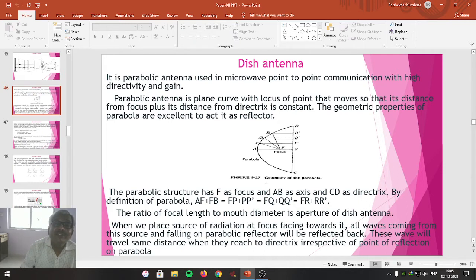Student friends, this is the shape of the parabola, represented here. This shape is a locus of points, meaning a collection of points taken together.